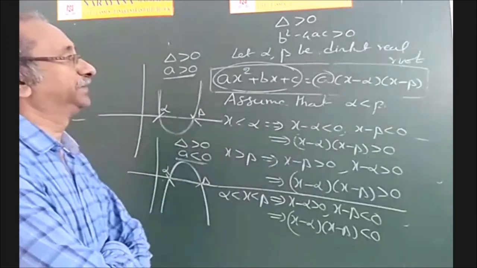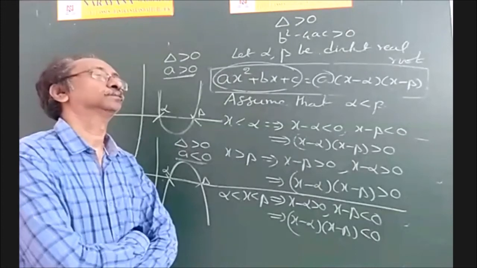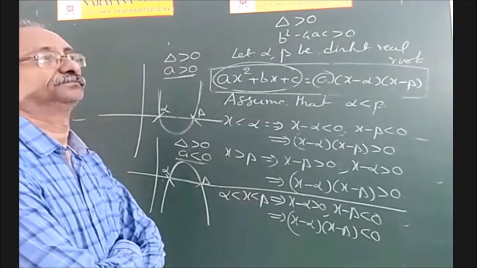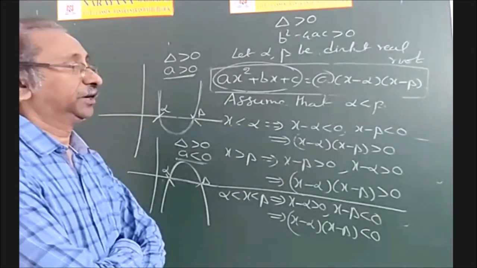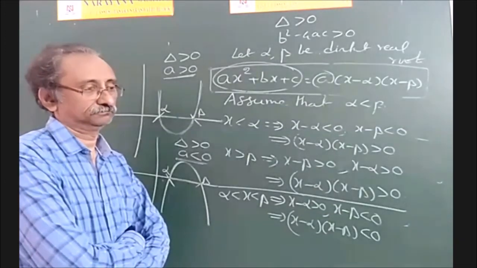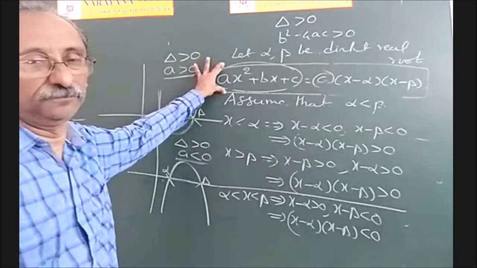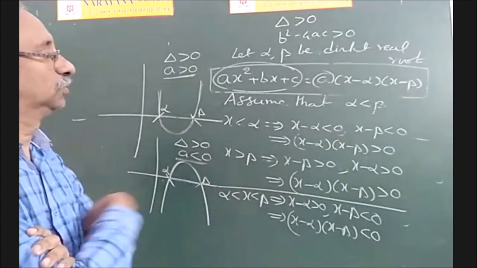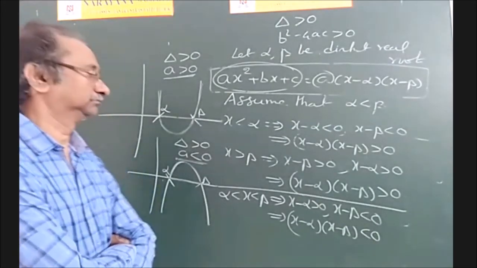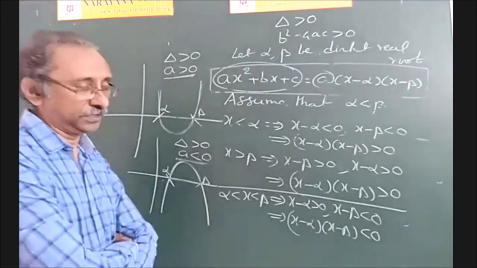Let alpha, beta be the distinct real roots and alpha less than beta. You can also write this, which is very useful: ax square plus bx plus c is equal to a into (x minus alpha) into (x minus beta).